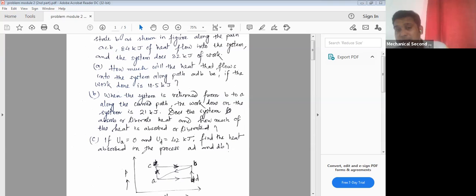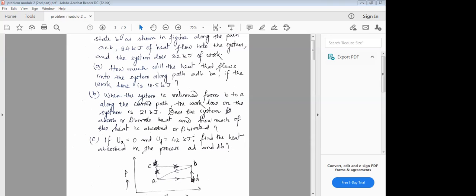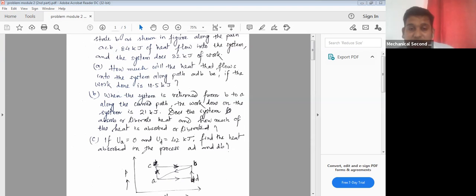Whether you follow the path ACB or ADB, understood my point? Yes. That is why we will have to use this concept and we will have to find the value. According to that, we will be able to solve this question very easily.